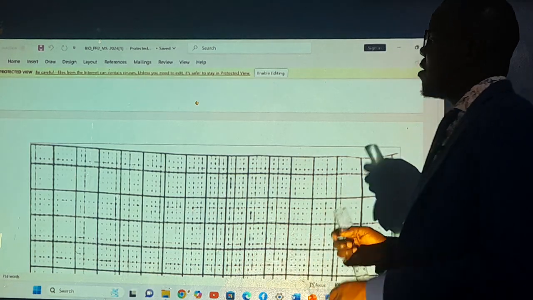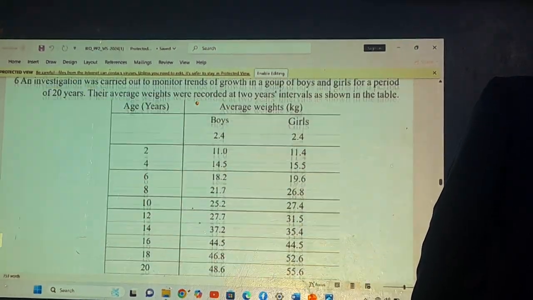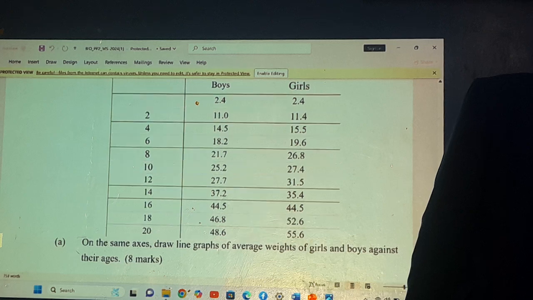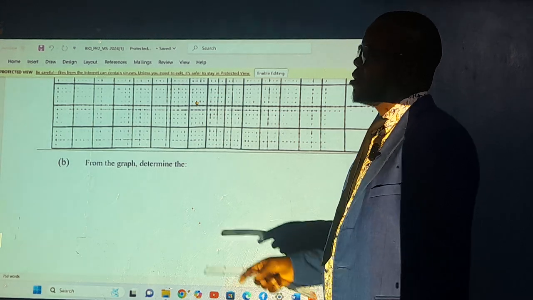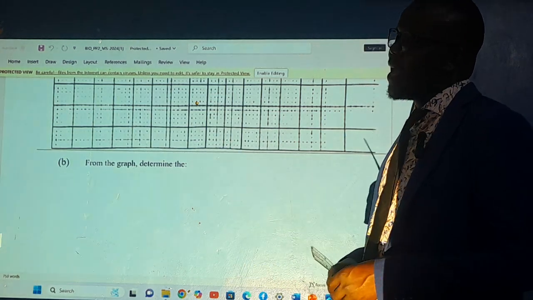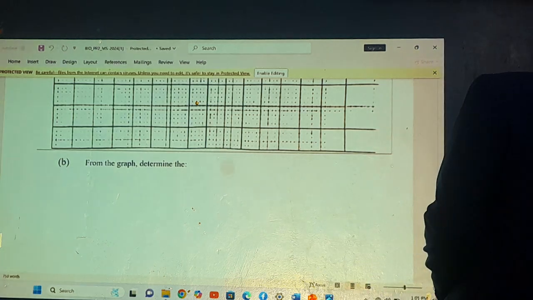On the other scale, the highest value was 55.6, so you can use intervals of 5, 5, 5.